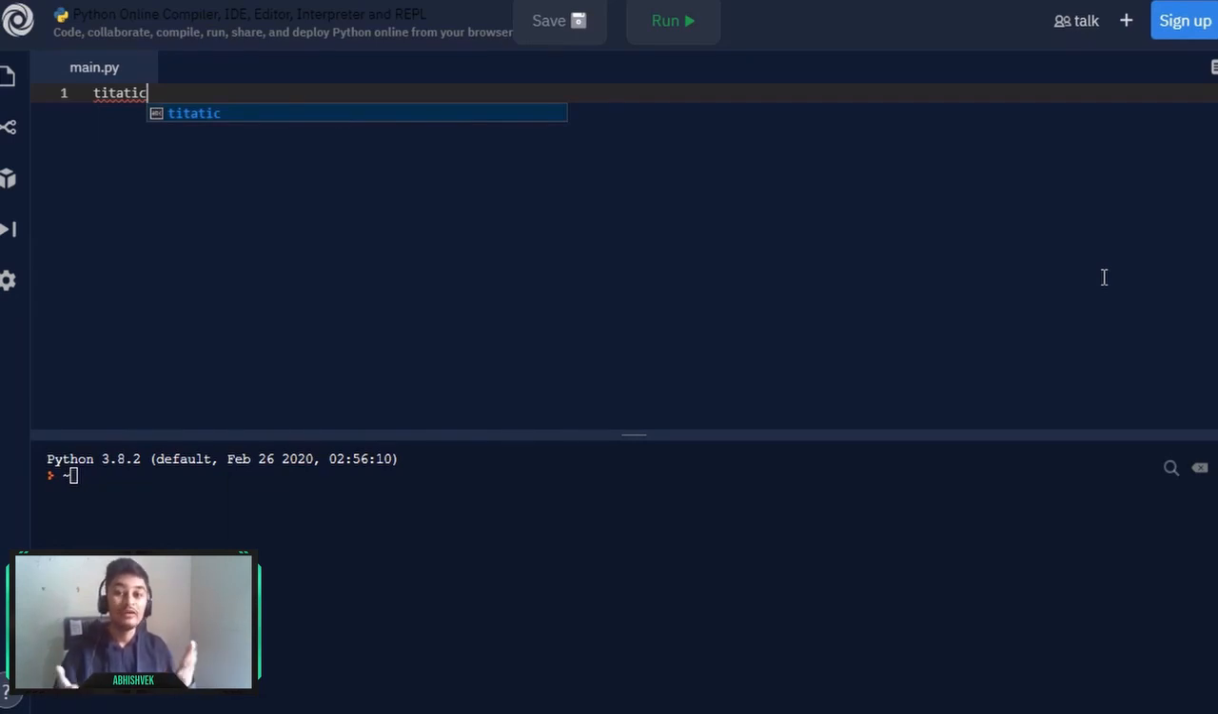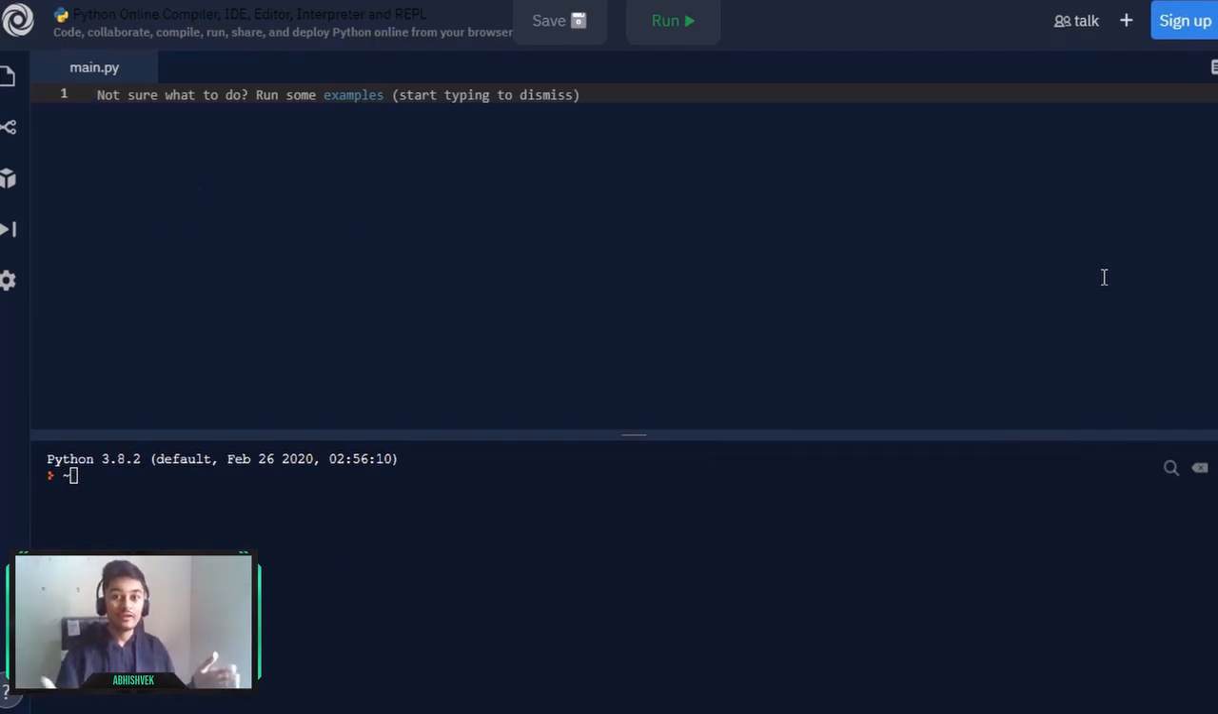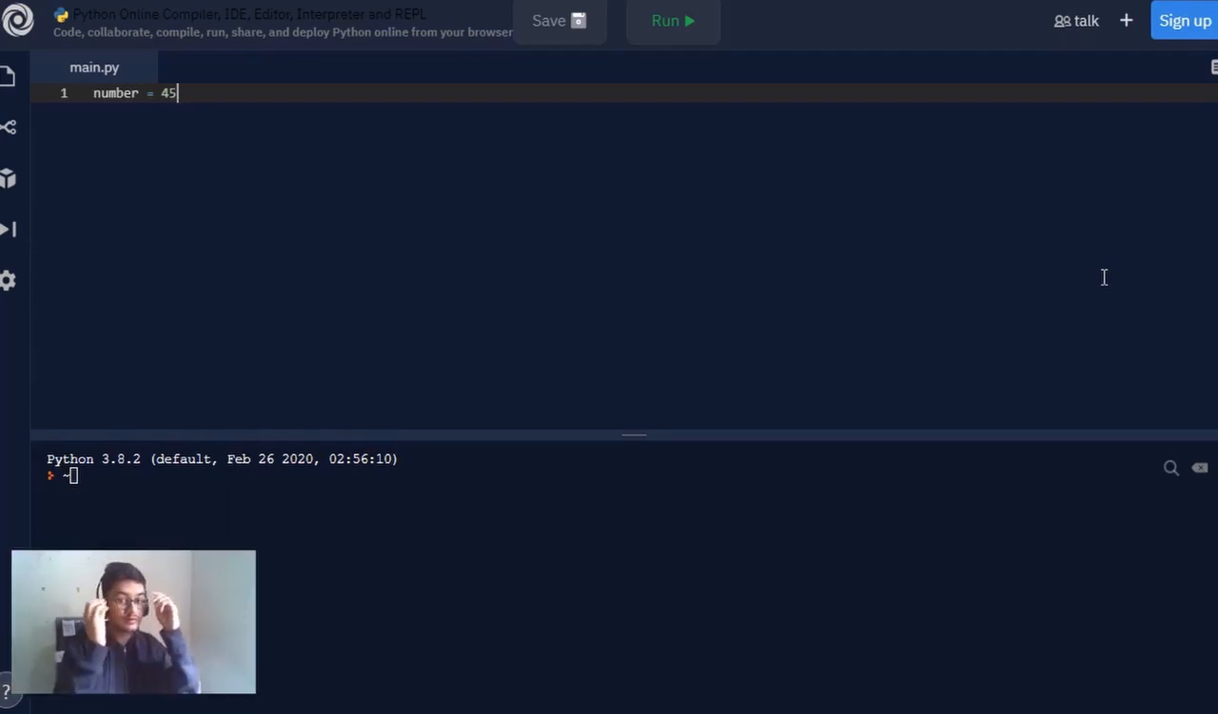So let's learn about the data types in Python. In Python there are various data types which fall under the categories of numerical, alphabetical, which are strings, and also mappings as well as collections. Now without any further talking, let's jump into coding. So here I can write our first data type, which is integer. Let's assign a number. Let's say it is a variable name, so I can write here number is equal to an integer. Now the integer is just a number ranging from minus infinity to plus infinity.